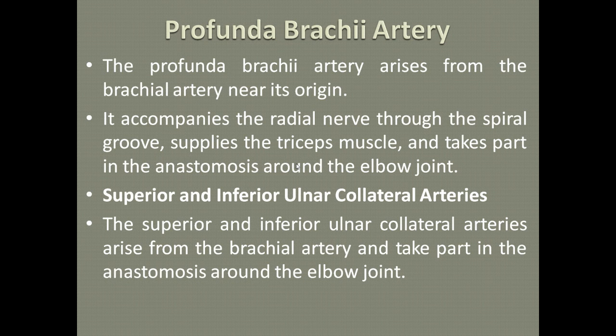So we can see there is an anastomosis around the elbow joint, and these arteries, together with the profunda brachii artery, take part in it.